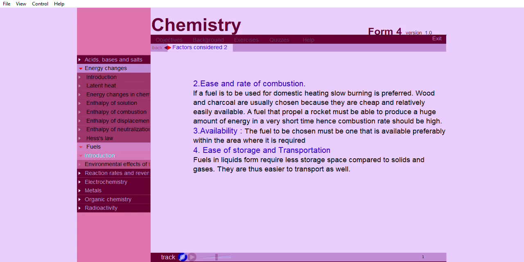Availability. The fuel to be chosen must be one that is available, preferably within the area where it is required. Ease of storage and transportation. Fuels in liquid form require less storage space compared to solids and gases. They are thus easier to transport as well.